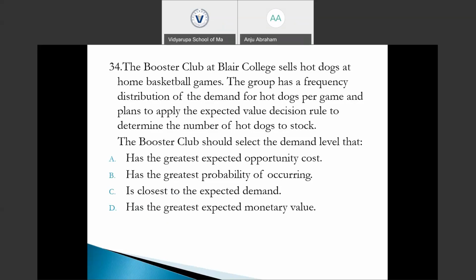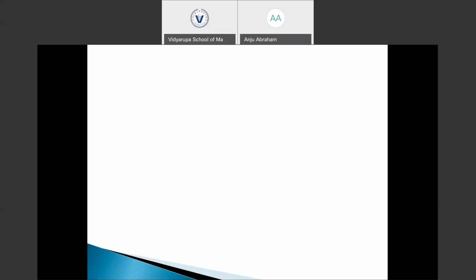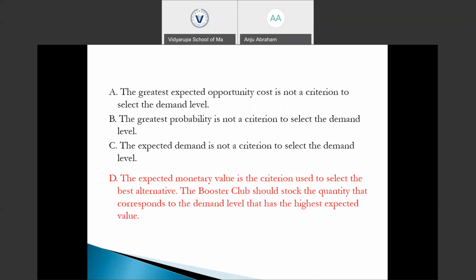Option A has the greatest expected opportunity cost. Option B has the greatest probability of occurring. Option C is closest to the expected demand. Option D has the greatest expected monetary value. Which one of the options is true? Option D has the greatest expected monetary value. Let's check. Yes, you are right.